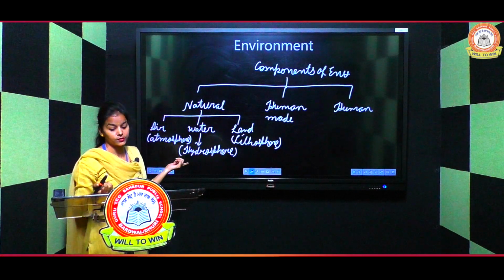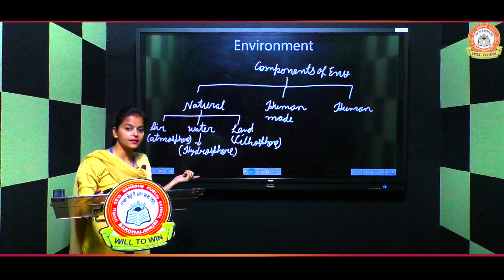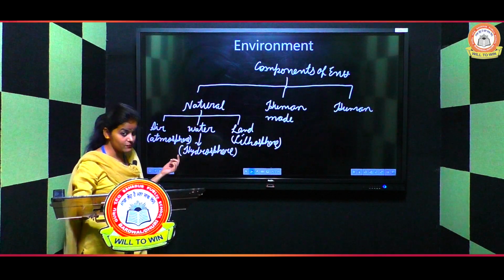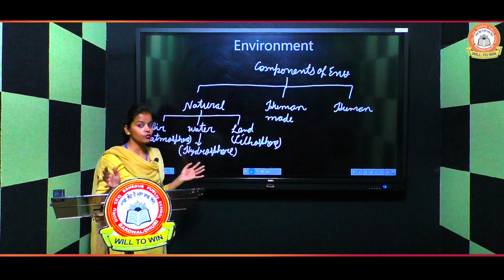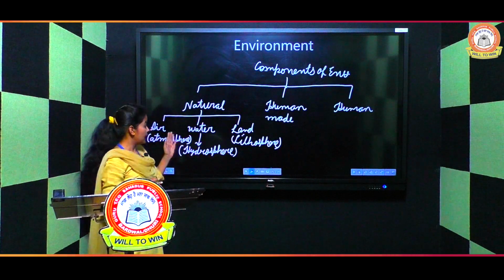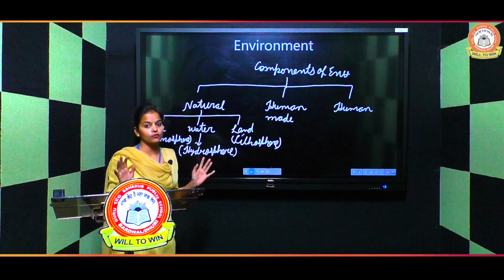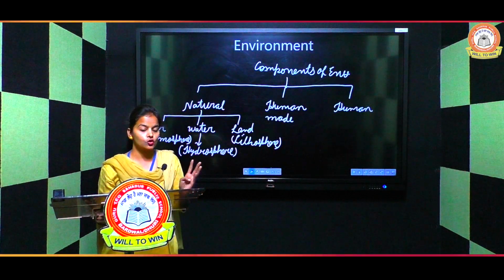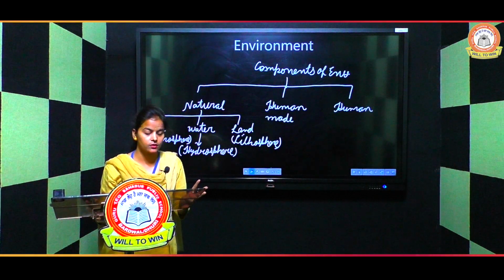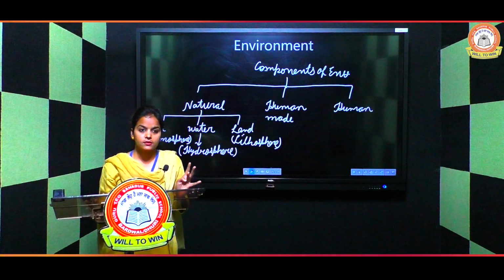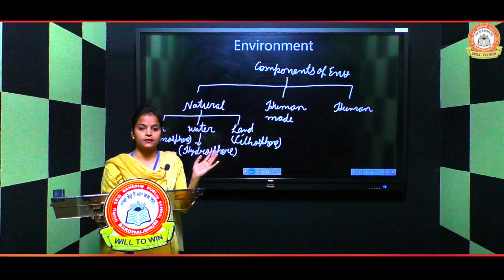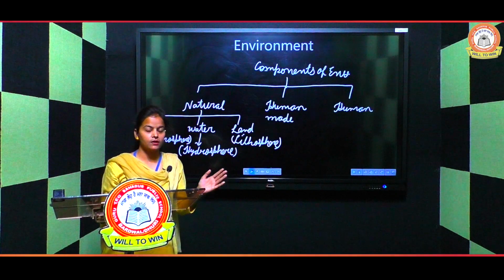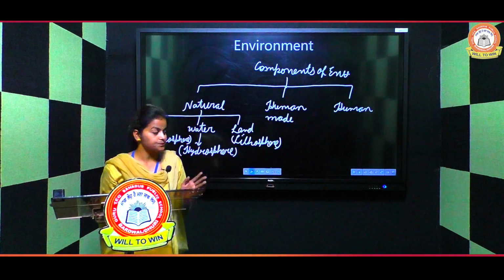What is atmosphere? Atmosphere is a thin layer of air. It gives us protection from the harmful rays of the sun. And there are 5 different layers of the atmosphere: troposphere, stratosphere, thermosphere, ionosphere, and the exosphere. The ionosphere is a part of the thermosphere.